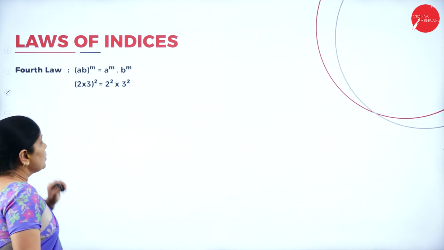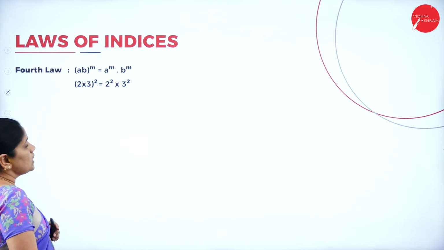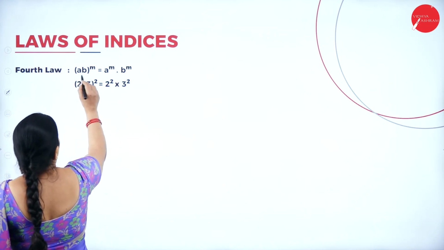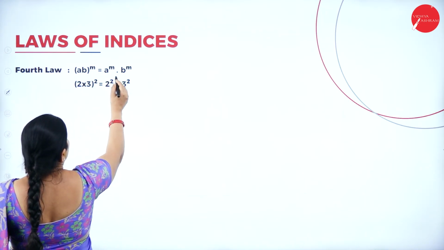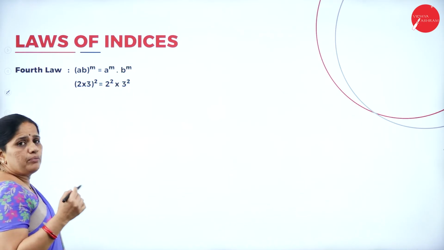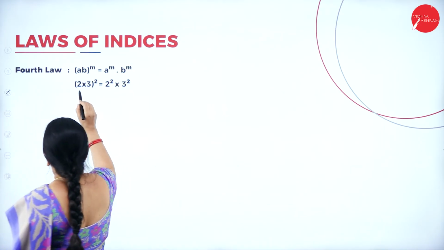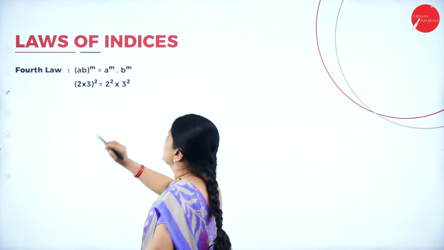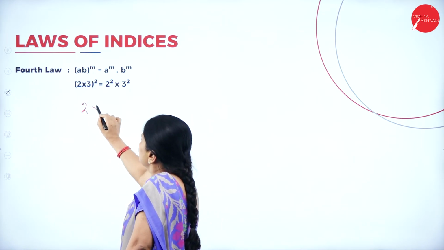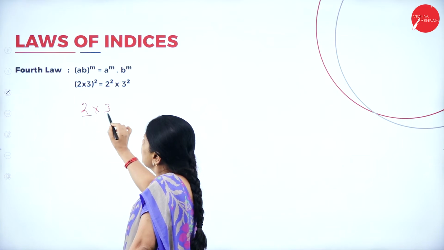Now, the fourth law. What does the fourth law tell us? AB to the power of m equals A to the power of m into B to the power of m. Here there are two numbers. See, 2 into 3. They are two different numbers.